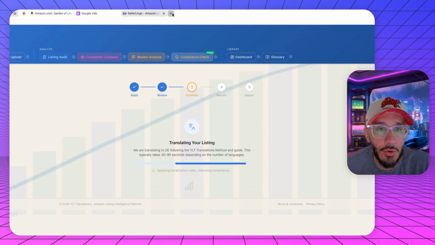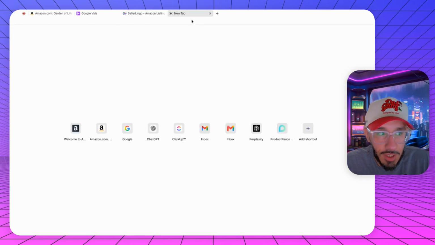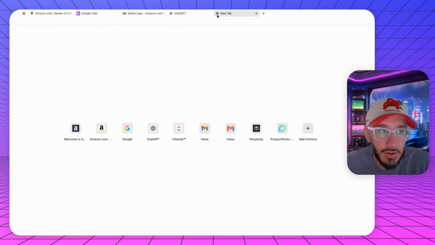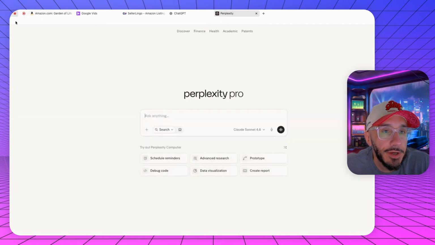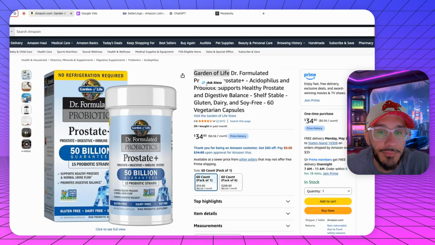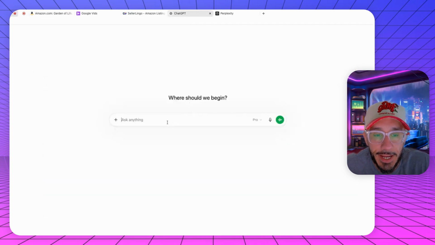Now, at the same time, I'm going to open up good old ChatGPT. And then I'm going to open up Perplexity for a couple of different reasons. But going back to the tool here, it's going to take 30 to 90 seconds. Cool. So what I'm going to do at the same time is say, I'm going to give you the title, the bullet points, and all the content from a listing on Amazon. And I want you to translate this into German for me.